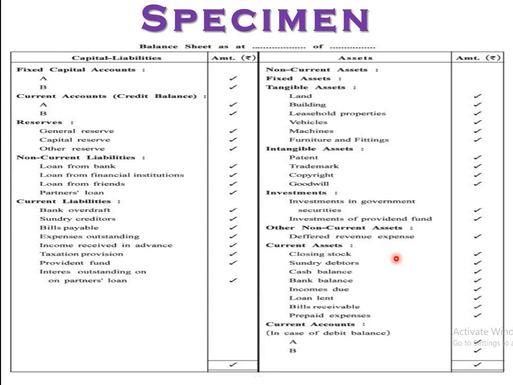Next one, current assets: closing stock, sundry debtors, cash balance, bank balance, income due, loans, bills receivable, prepaid expenses, all are assets. So we have to write them down here. And then after, the current account, already discussed. At the end of the completion of these assets, both sides must be the same, right? These particular specimens are only for review, only for your information. You know which things are debited, credited, which things are liabilities, assets, right? It is only for your revision.